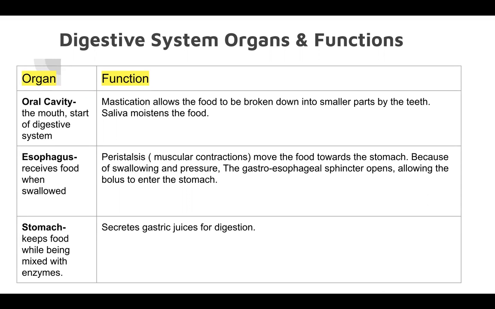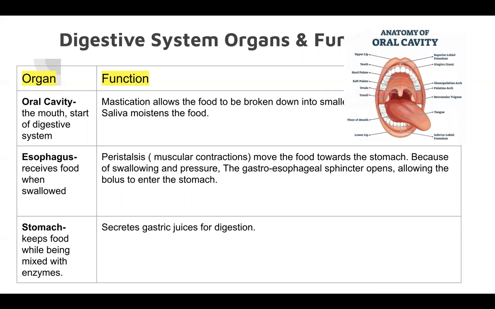The stomach will keep the food while being mixed with enzymes, and the function of the stomach is to secrete gastric juices for digestion. The stomach has a highly acidic environment, a pH of around 2, to break down food. Once the food is broken down, it will be released into the small intestine.